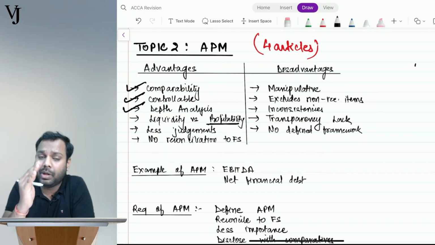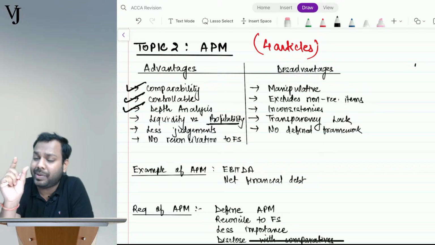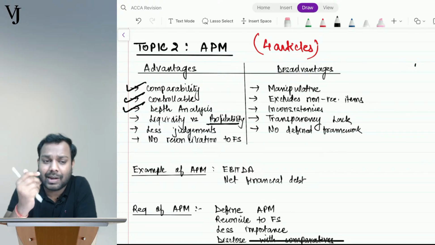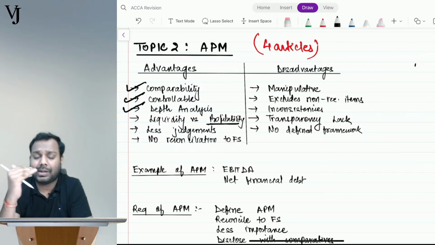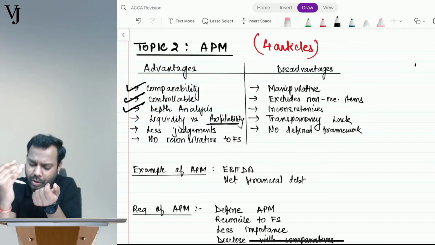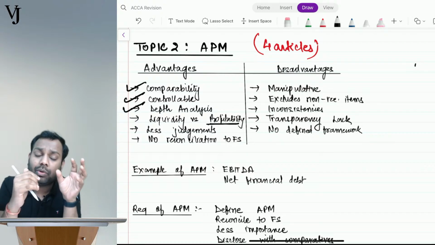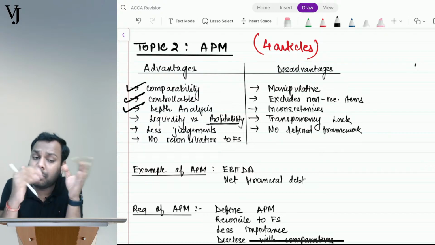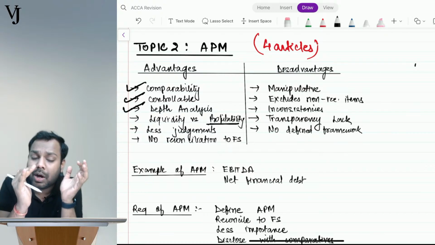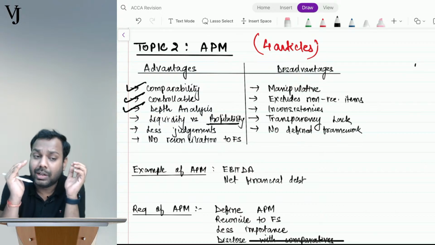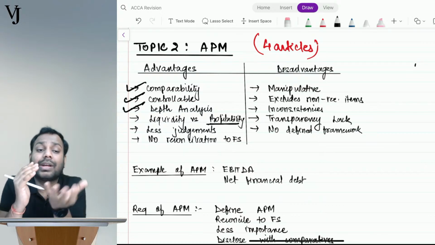Earnings before interest, tax, depreciation and amortization. Depreciation and amortization are non-cash expenses, remove them. Tax is something which is not controllable, remove it. Interest pertains to the capital structure of a company, let's remove it. Now this brings it more closer to the cash profit.